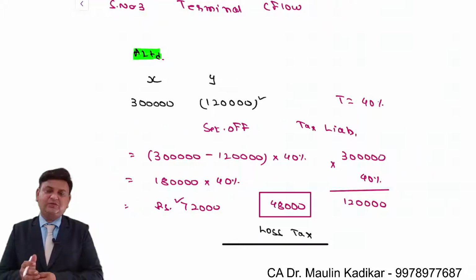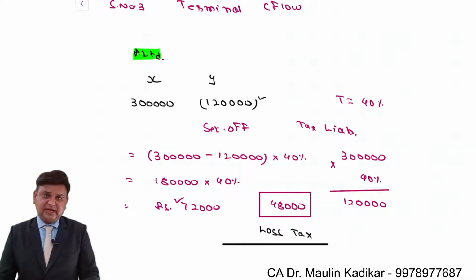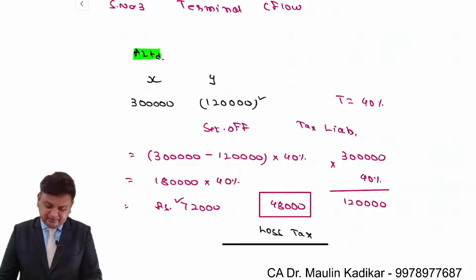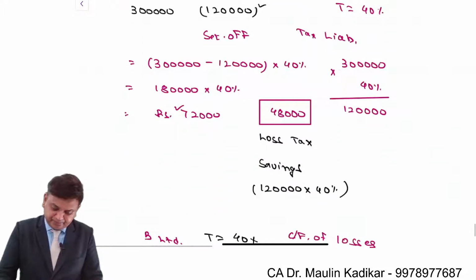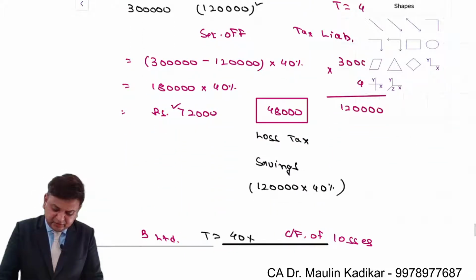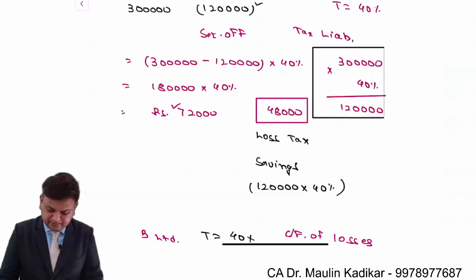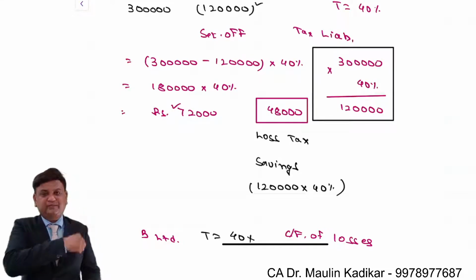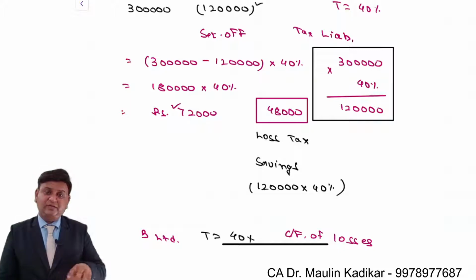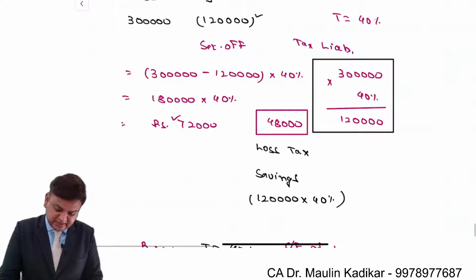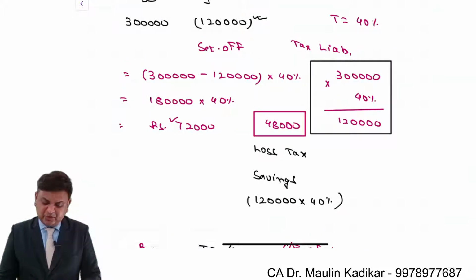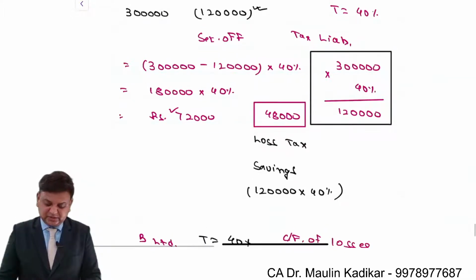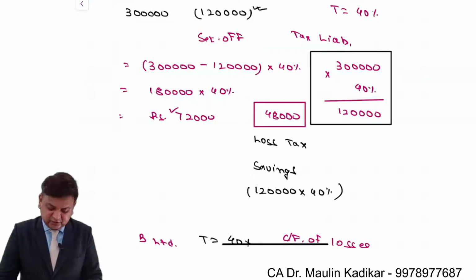Giving an explanation of the loss tax saving once again. Going back to the example which I was explaining to you, your income tax liability would have been 1,20,000, so you had to pay 1,20,000 from your pocket. However, due to the loss, your income tax liability reduces to rupees 72,000.